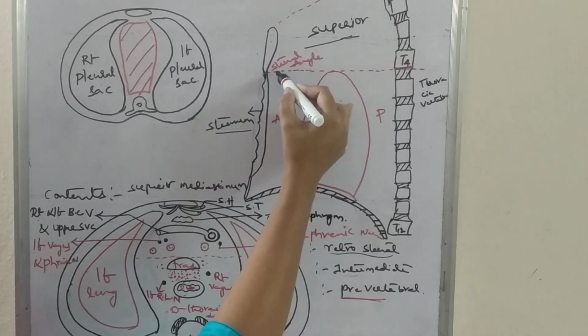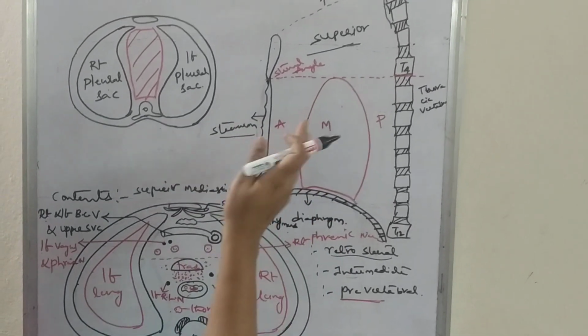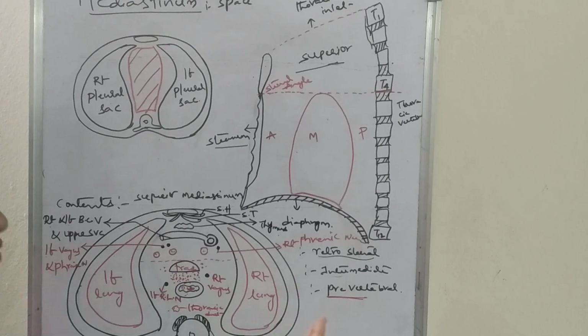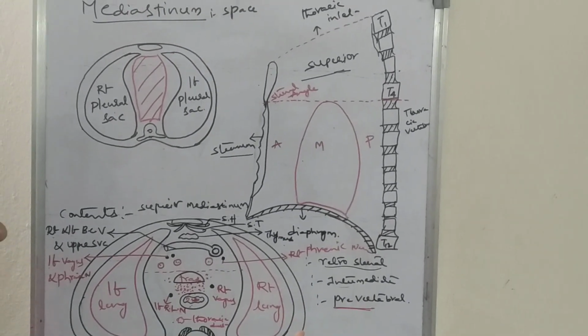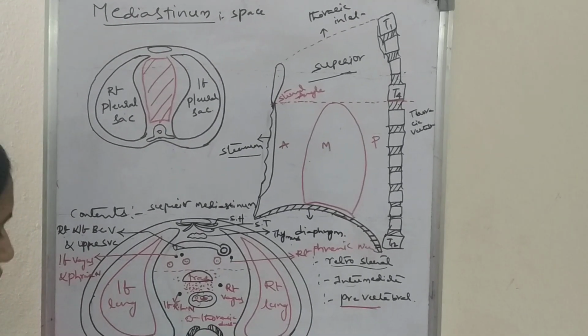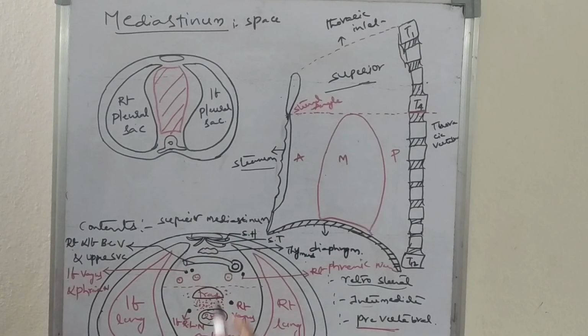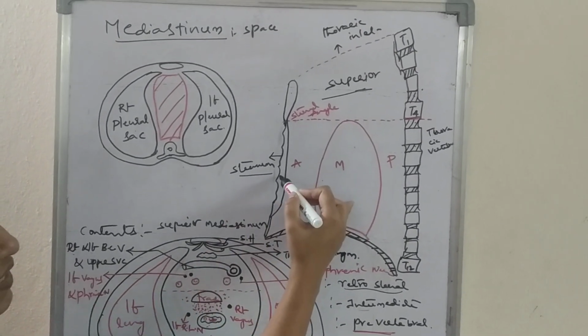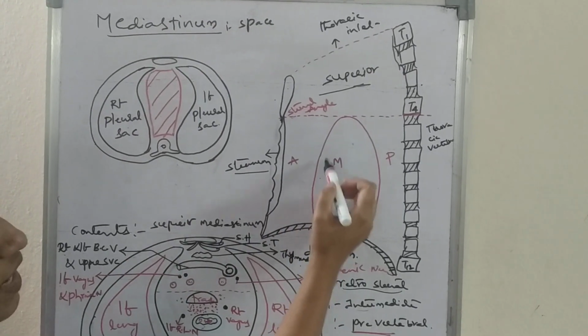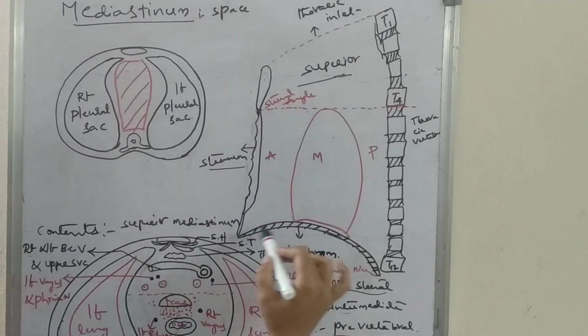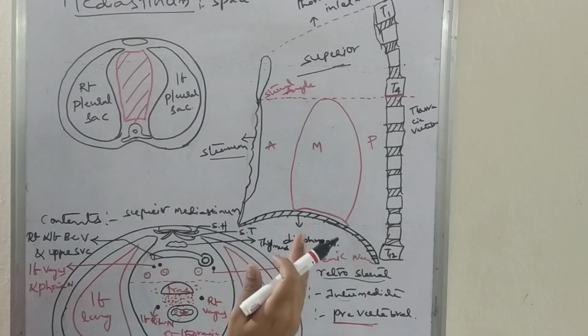Above is the horizontal imaginary line, and laterally we will have the mediastinal pleura. These are the boundaries for the anterior mediastinum.